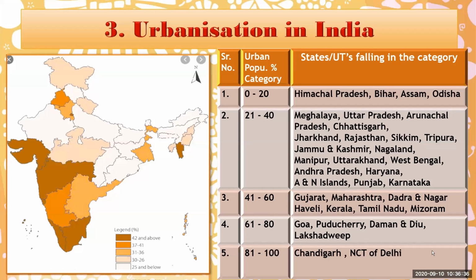The next category is 81 to 100%. That is only Chandigarh and the National Capital Territory, NCT, Delhi, means our capital city, that is Delhi, and Chandigarh. These two cities are found to have the most urbanized population living in the urban area. Now we'll move to the next slide.